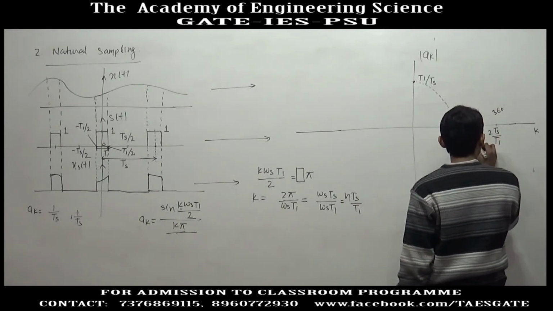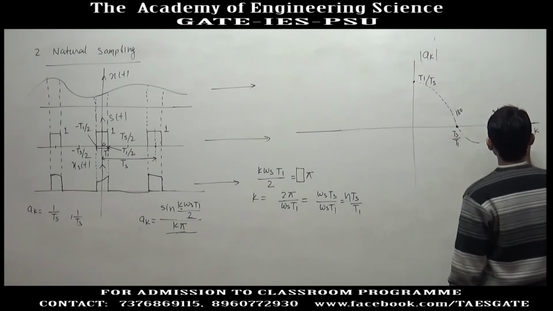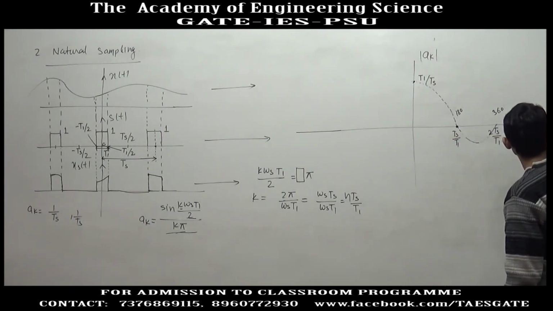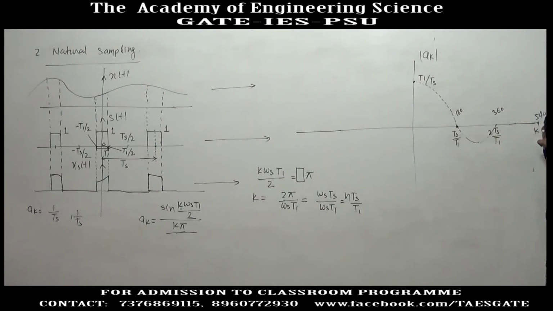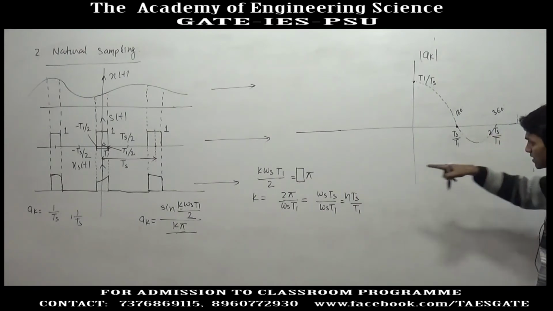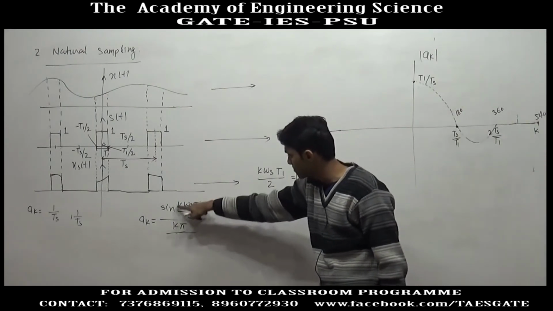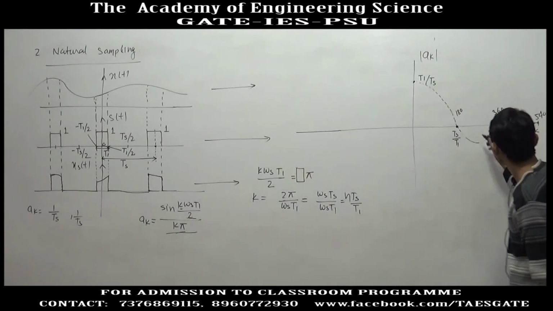This is the second amplitude. Again at 540 this will be 0, but in between 360 and 540, at 450, the sine will again have its maximum value. This will be 1, but k has increased.